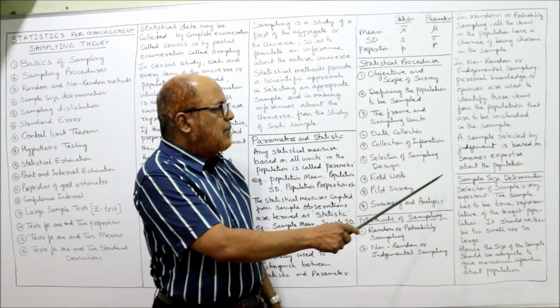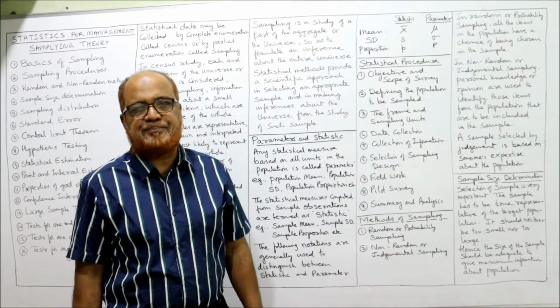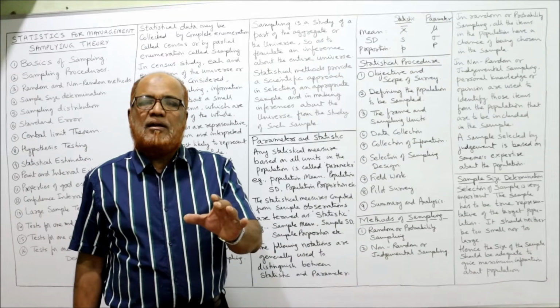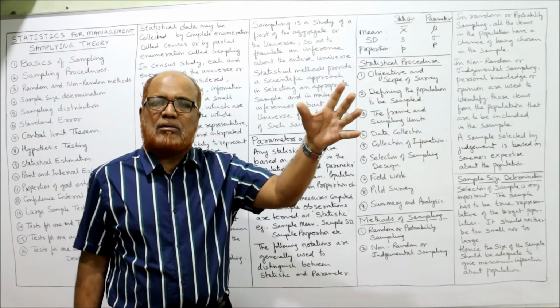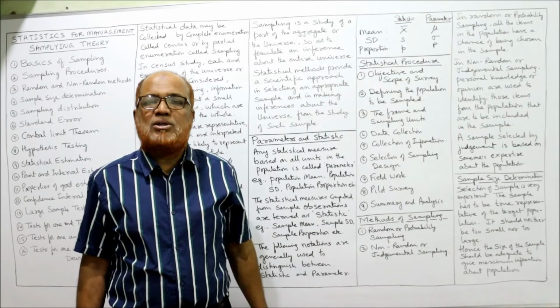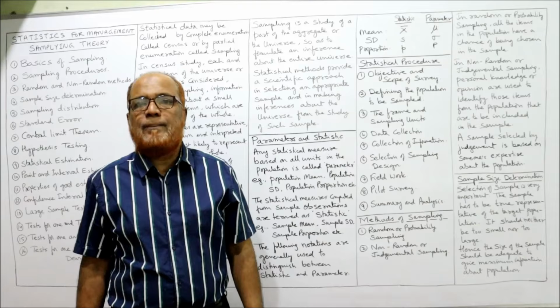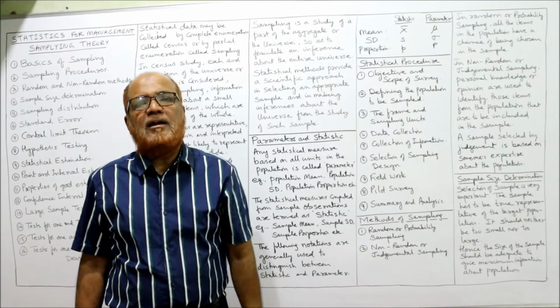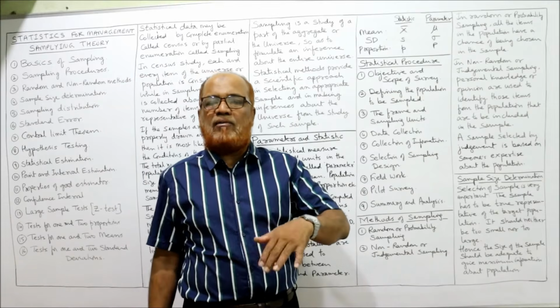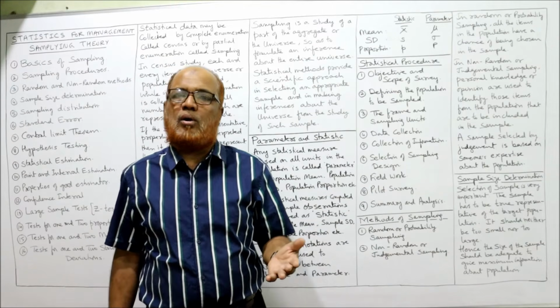The next thing is sample size determination. See, if you want the complete information of the population, the sample size should be adequate. If the sample size is wrongly taken, then definitely our conclusion, our inference may go wrong.